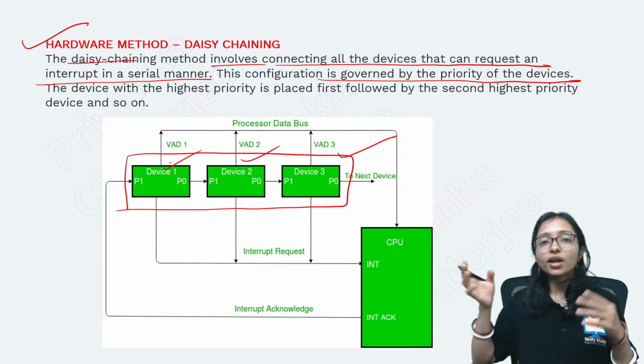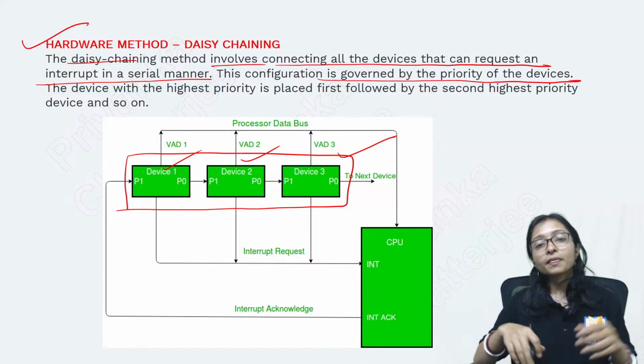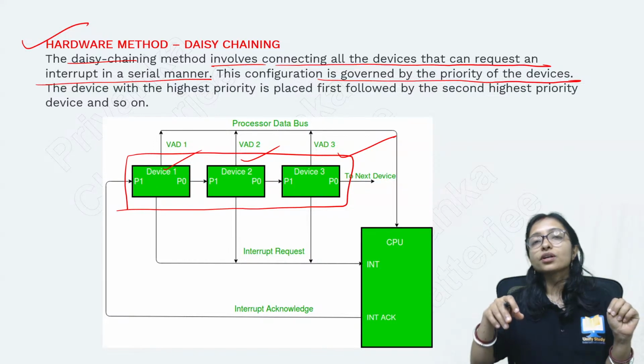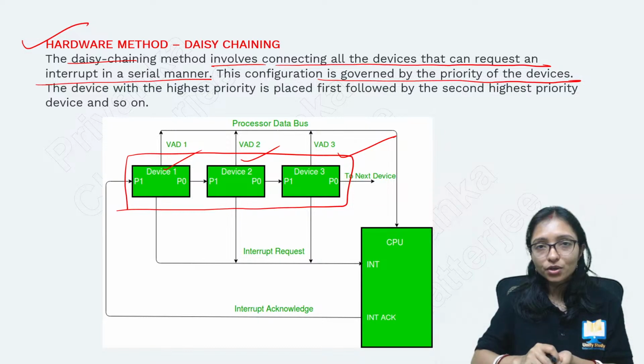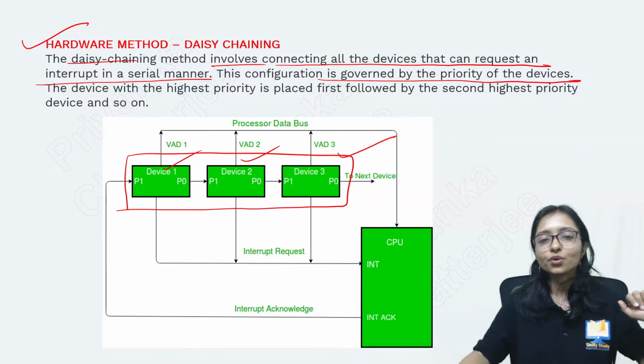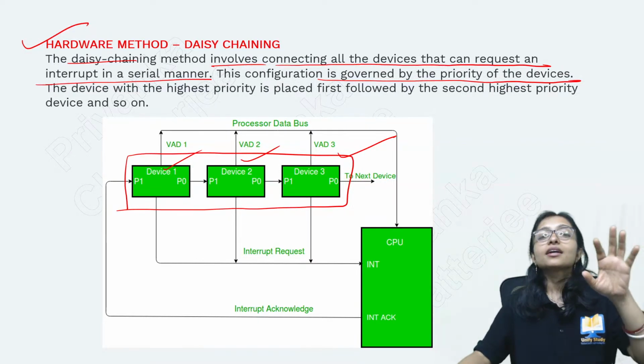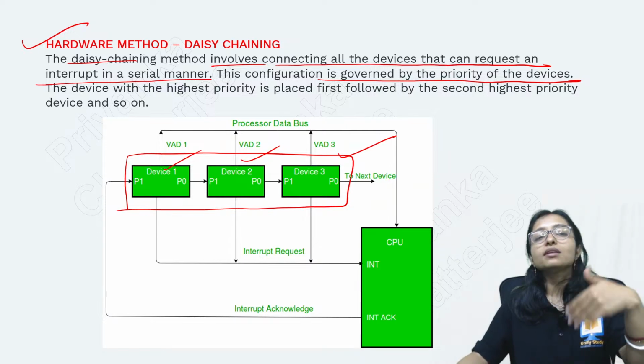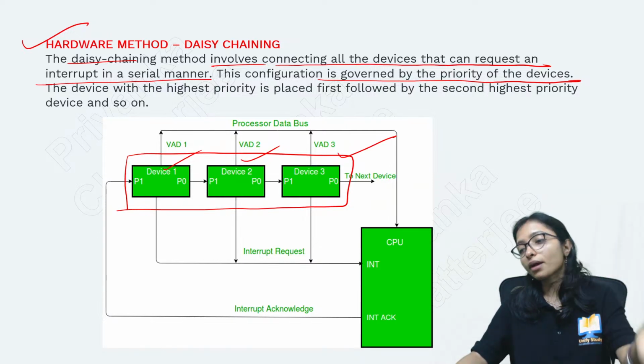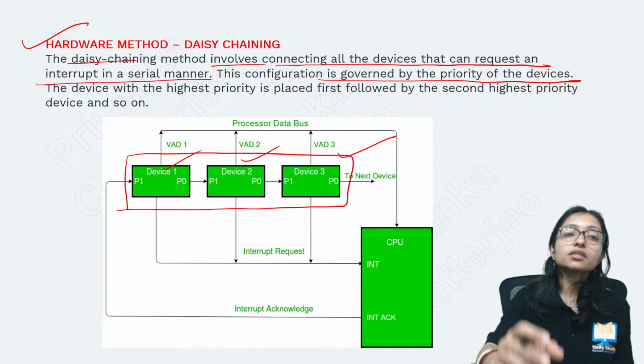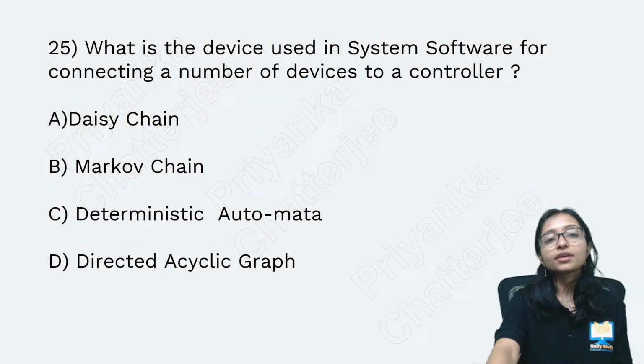Like your kid, your husband and your in-laws are there. You are giving first priority to your kid, second priority to your in-laws, third priority to your husband. Like that you are setting the priority. You will take their requests one by one. Right? So this is where chaining is giving the priority.